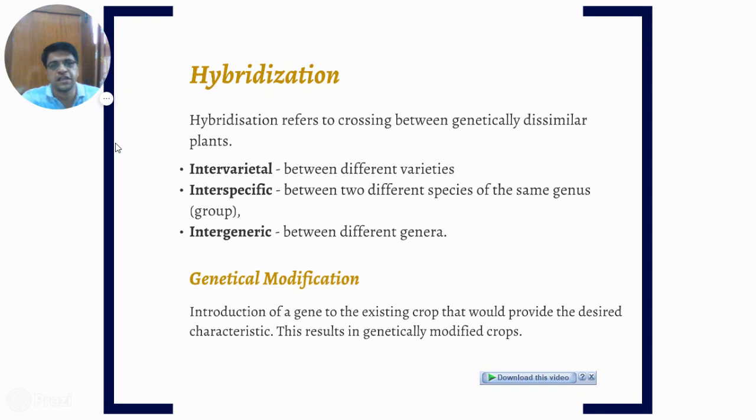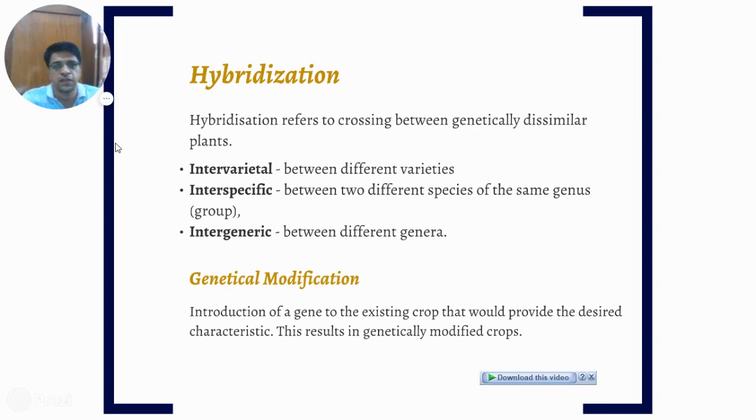Second one is interspecific. It is the crossing between two different species of the same genus. And third one is intergeneric. It means the crossing between two genera. The whole meaning of hybridization is to improve the variety and to get the desired characters of different plants in the same variety.